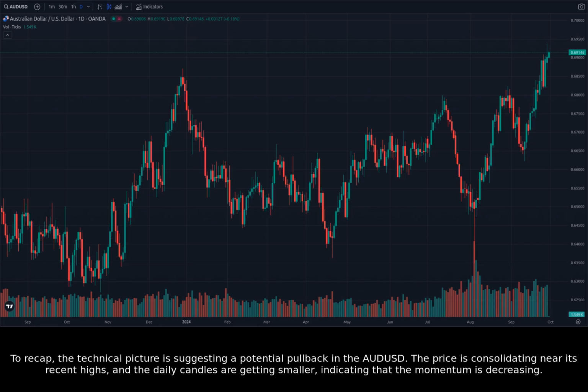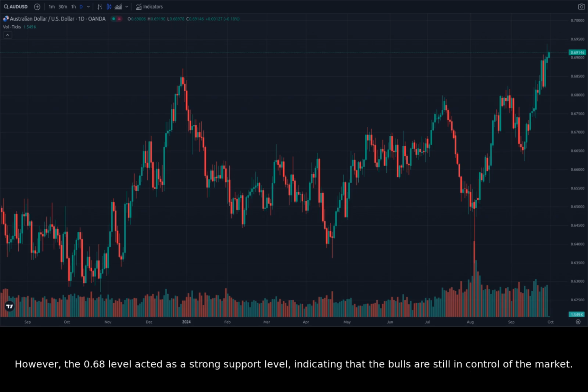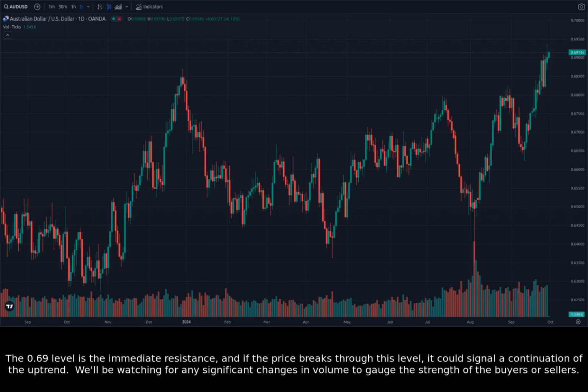To recap, the technical picture is suggesting a potential pullback in the AUDUSD. The price is consolidating near its recent highs, and the daily candles are getting smaller, indicating that the momentum is decreasing. However, the 0.68 level acted as a strong support level, indicating that the bulls are still in control of the market. The 0.69 level is the immediate resistance, and if the price breaks through this level, it could signal a continuation of the uptrend. We'll be watching for any significant changes in volume to gauge the strength of the buyers or sellers.